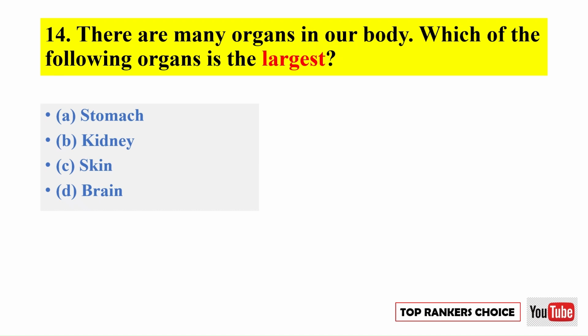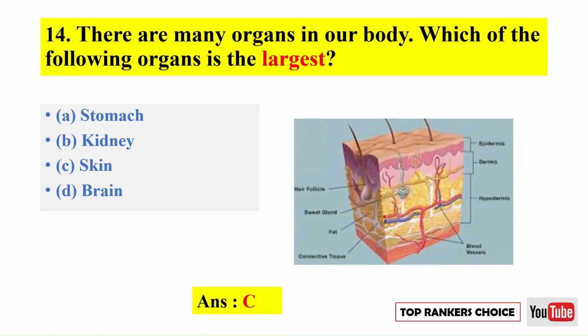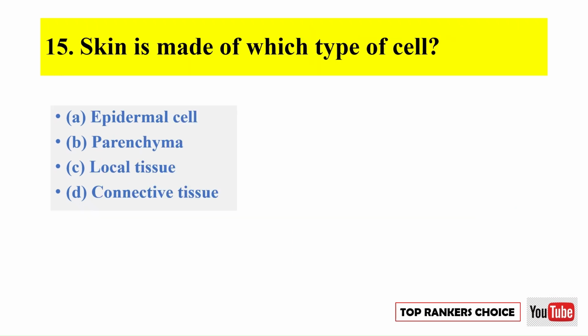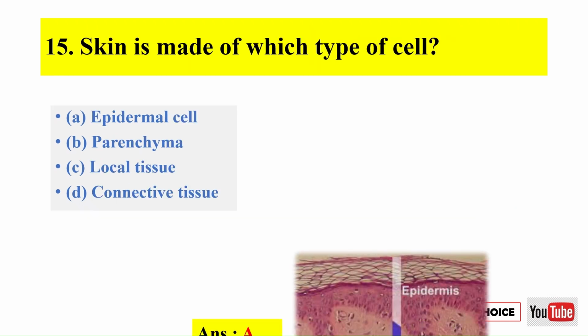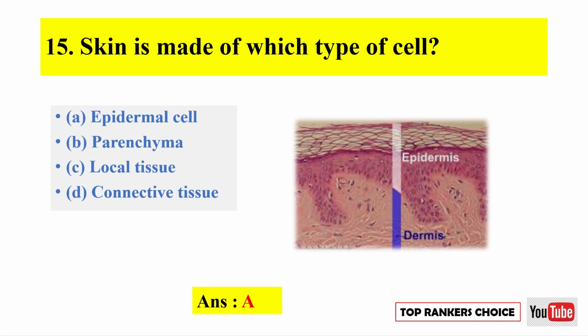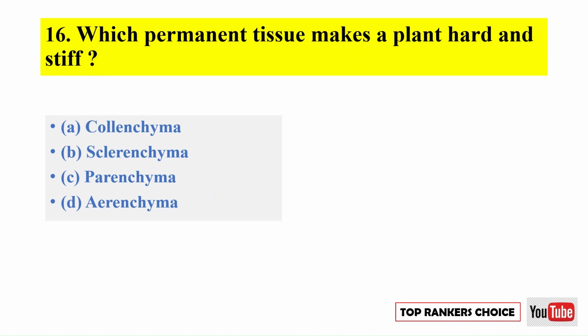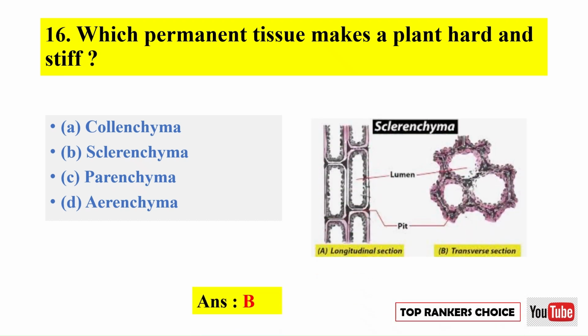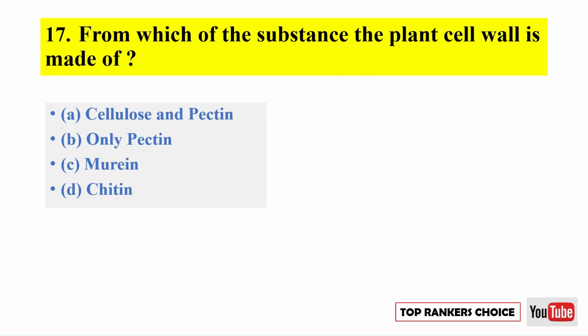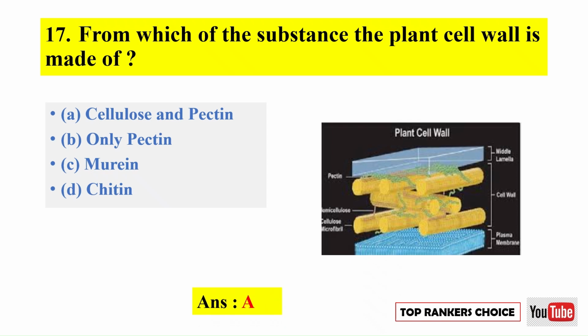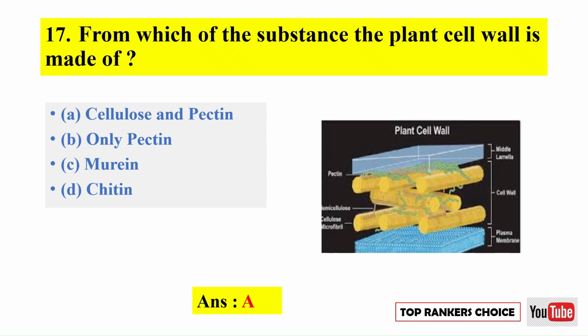There are many organs in our body. Which of the following organs is the largest? Correct option is C. Skin. Skin is made of which type of cell? Correct option is A. Epidermal cell. Which permanent tissue makes a plant hard and stiff? Correct option is B. Sclerenchyma. From which substance is the plant cell wall made? Correct option is A. Cellulose and pectin.